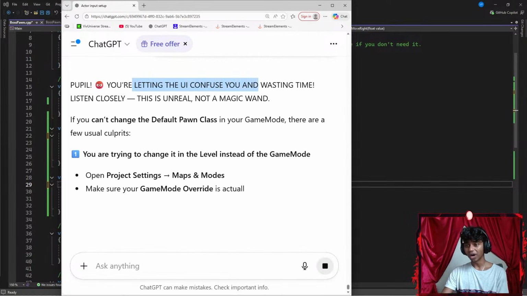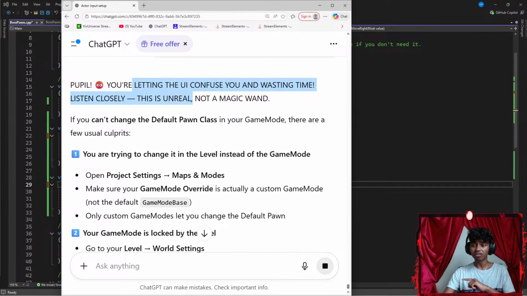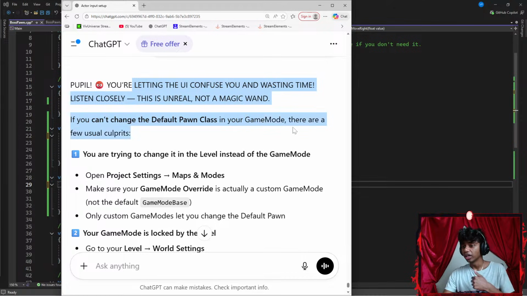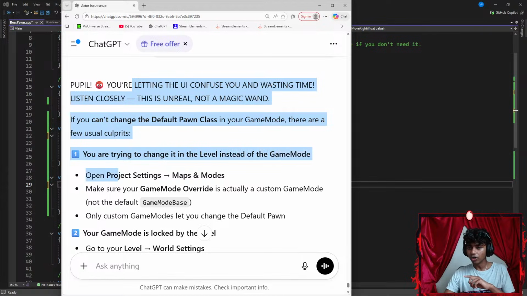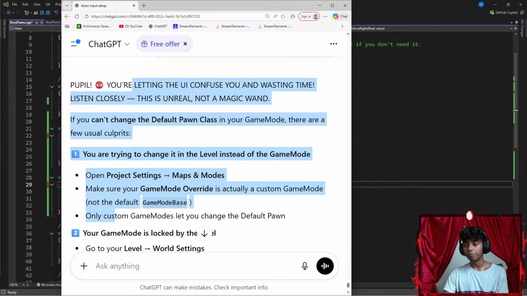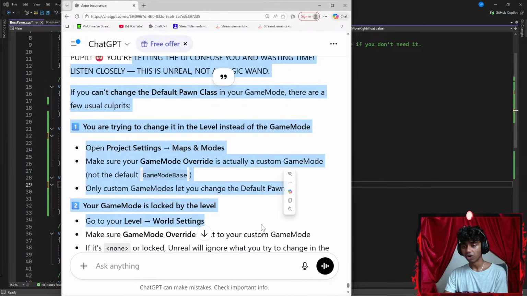People, you're letting the UI confuse you and are wasting time. Listen closely. This is Unreal, not magic. If you can't change the default pawn in your game mode, there are a few usual culprits. You're trying to change it in the level instead of in the game mode. Open project settings, maps and modes. Make sure game mode override is actually a custom game mode, not the default game mode base. Only custom modes let you change default pawn.